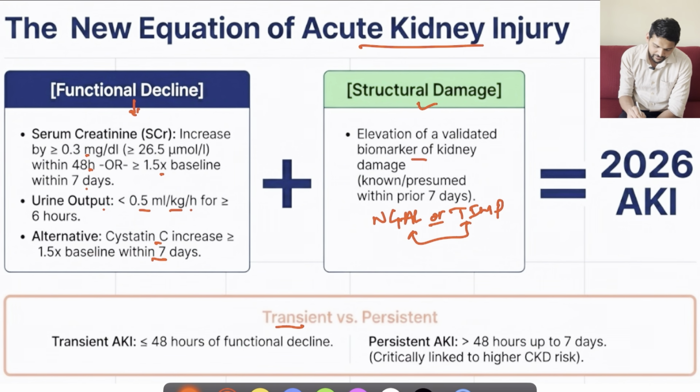Then AKI is being divided into two types. One is transient AKI, that is, if functional decline is of less than 48 hours. The second is persistent AKI, if it is lasting for more than 48 hours up to 7 days. Why is this division important? Those individuals who have persistent AKI, lasting for more than 48 hours, have quite a higher chance of CKD. So we have to carefully monitor these individuals.